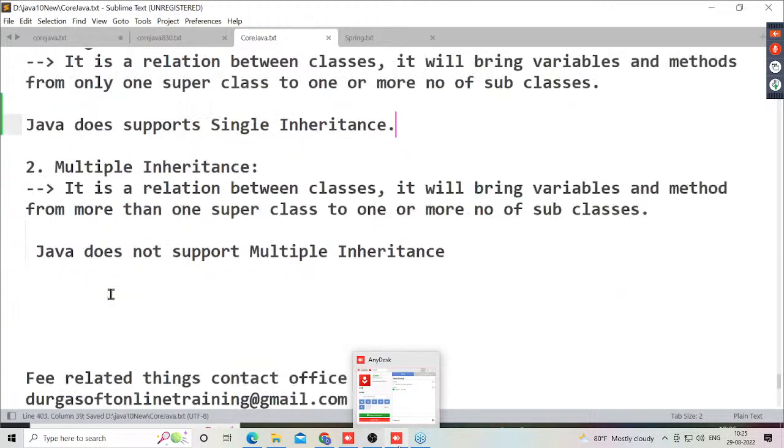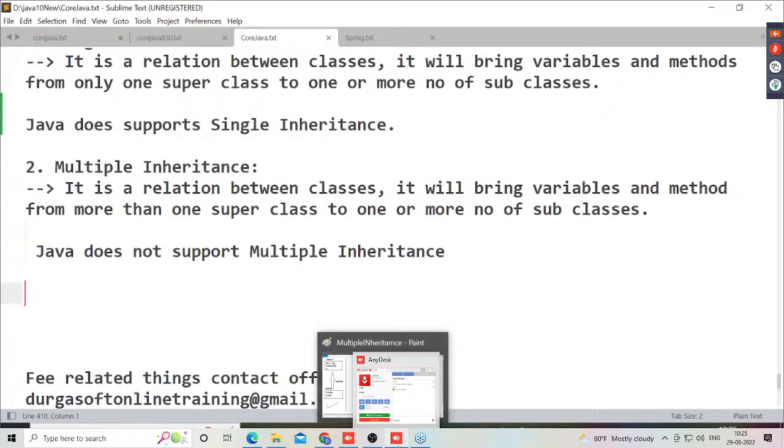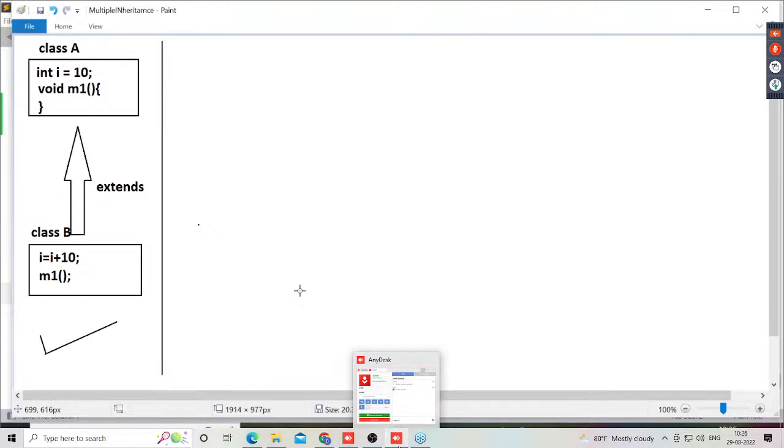Now observe carefully. What is multiple inheritance and why is it not supported in Java? I'll give clarity. Try to understand in a diagrammatic manner. Next 10 minutes of time, important topic. Now everybody must put more concentration here. First of all, I want to show the normal case of multiple inheritance, where we will not get any problem. After that, I will show multiple inheritance a second time, where I will show a problem. Because of this problem, multiple inheritance is not possible in Java. Let me show the normal case first of all.